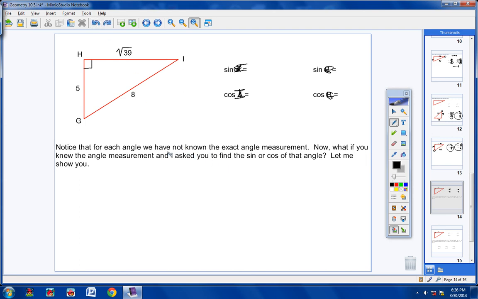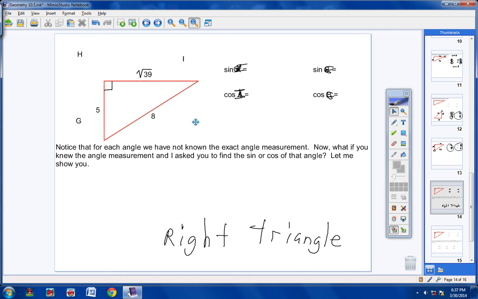You don't need to know the exact angle measurement to find the sine and cosine, as long as you have a right triangle. Okay? Let me say that again. You do not have to know the exact angle measurement that you're taking the sine or cosine of, as long as you have the right triangle to reference, to use. However, what if you knew the angle measurement and I asked you to find the sine or cosine of that angle? Let me show you. In other words, pretend the triangle's gone.